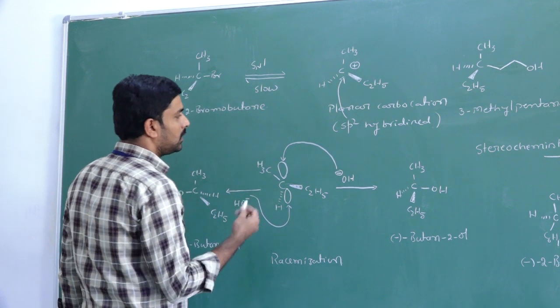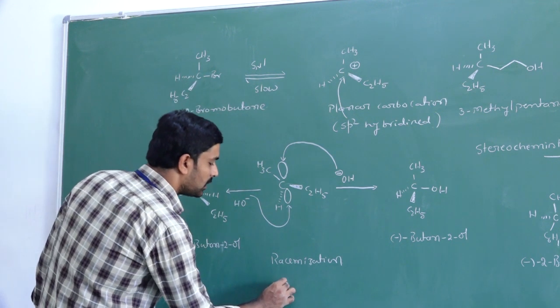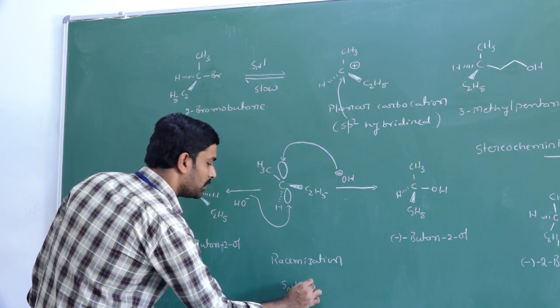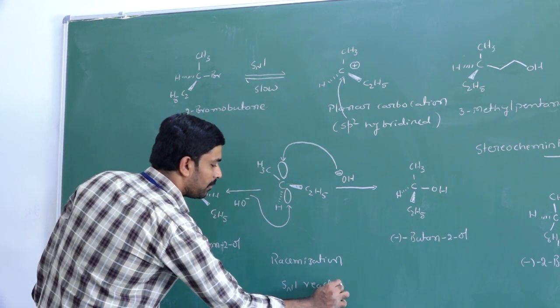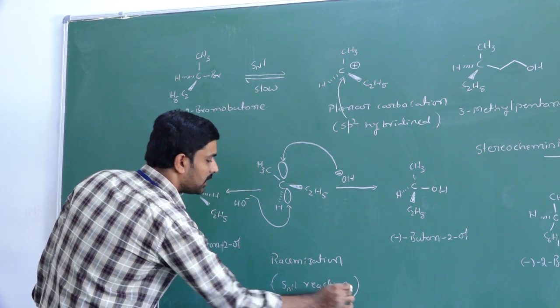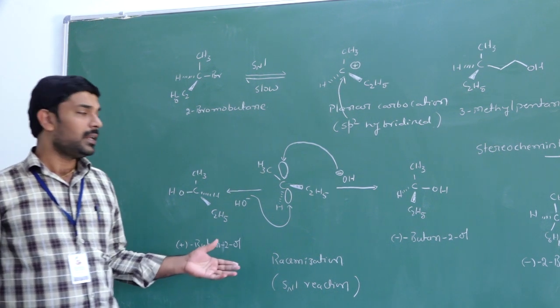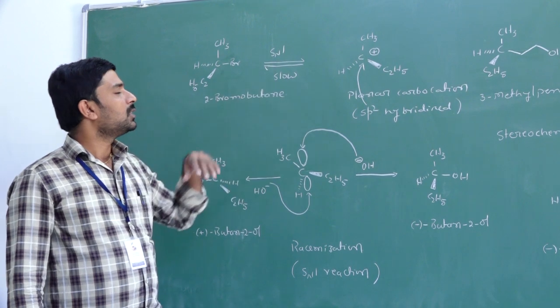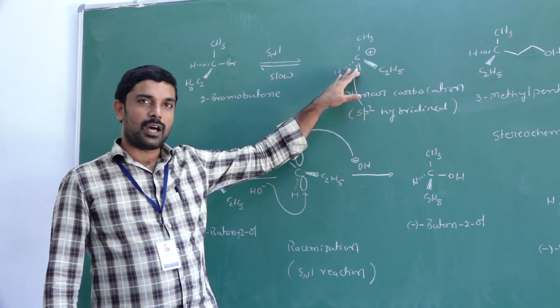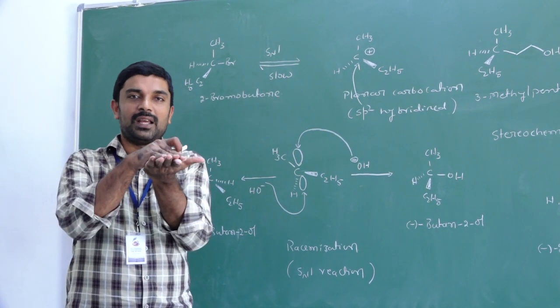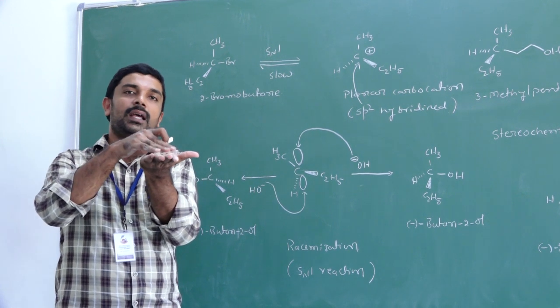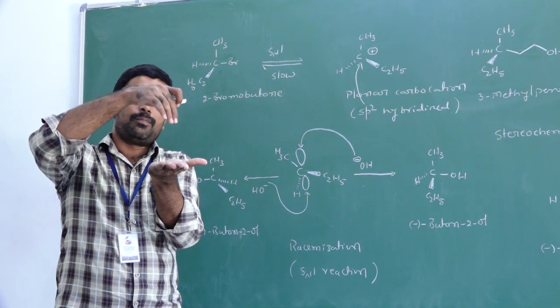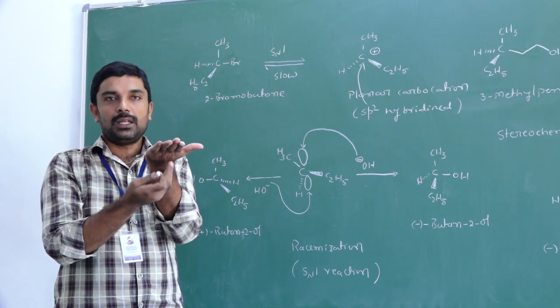So in which case does the racemization take place? In case of SN1 reaction, racemization takes place. What is the main reason why the racemization takes place? Because in the first step, that is the slow step, there is a formation of carbocation. The carbocation is a planar molecule. The nucleophile can attack either from the upper plane or from the lower plane.